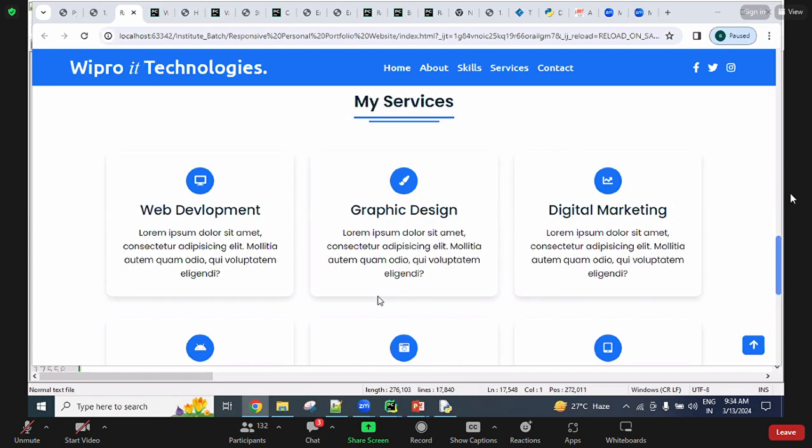React and Angular are not included in the full stack development. React and Angular are separate courses. So separately you need to spend nearly 40-45 days for learning them. But if you want to learn React or Angular, first of all, HTML, CSS, Bootstrap, JavaScript, all these things are required. So those things I will take care of in my full stack development.